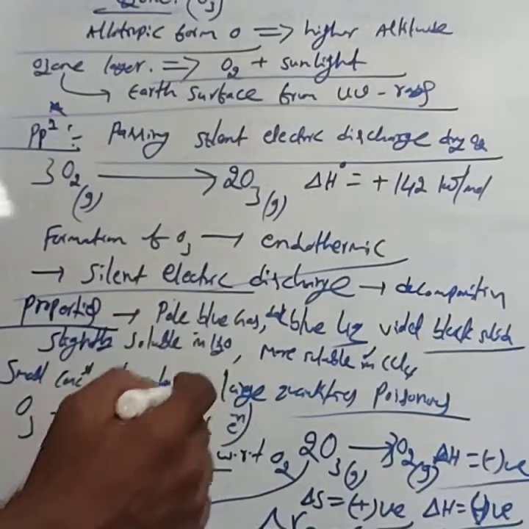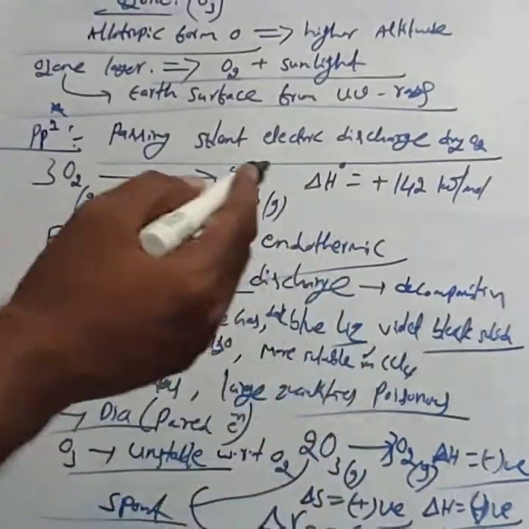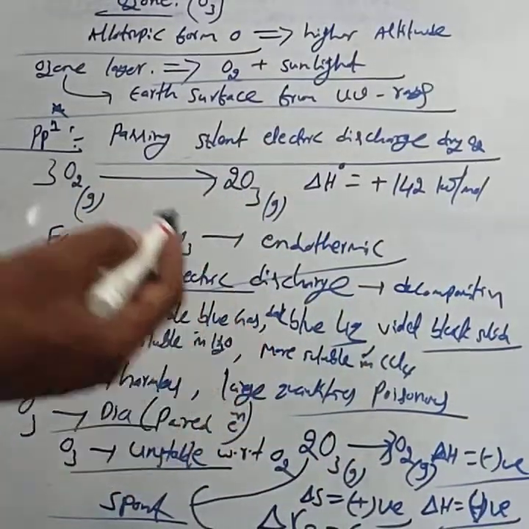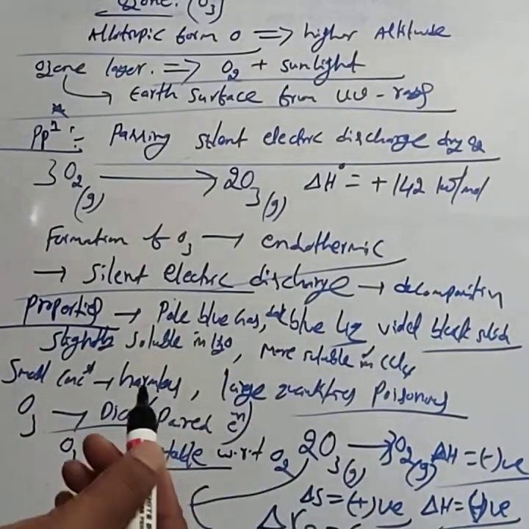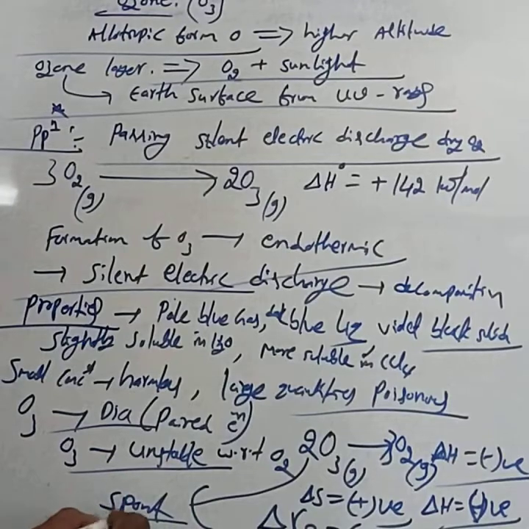The decomposition of ozone into oxygen is spontaneous in nature. Hence, because of that negative Gibbs energy, at very high concentration ozone is explosive in nature.